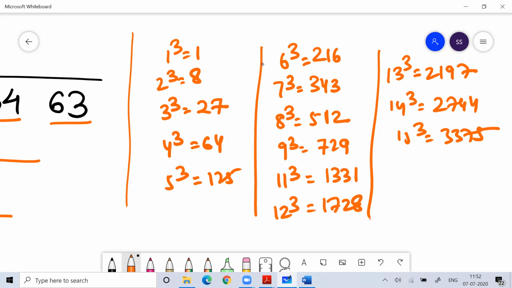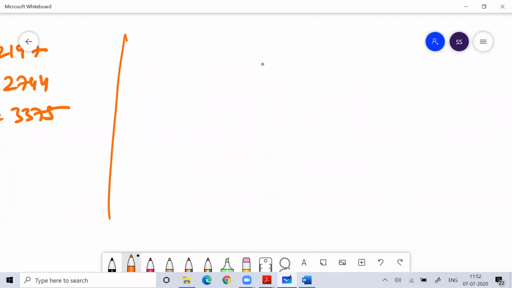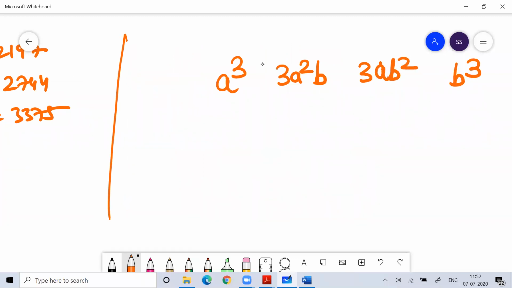Sometimes in questions of simple interest and compound interest, you may require this logic of cubes. You never know. Imagine if you don't know this, then you are unnecessarily losing your opportunity of clearing a very good exam. So make sure that you remember the cubes. If you don't know the cube, the shortcut formula for finding the cube is a cube, 3a square b, 3ab square and b cube. You want the cube of any number.